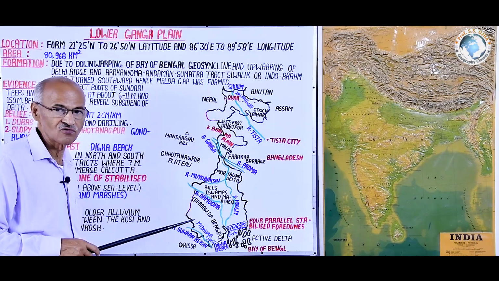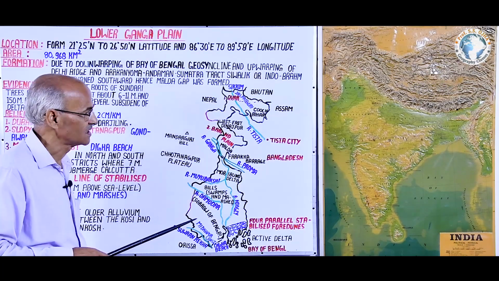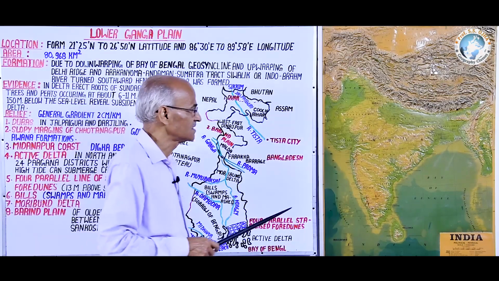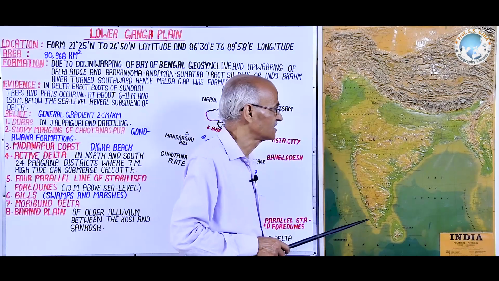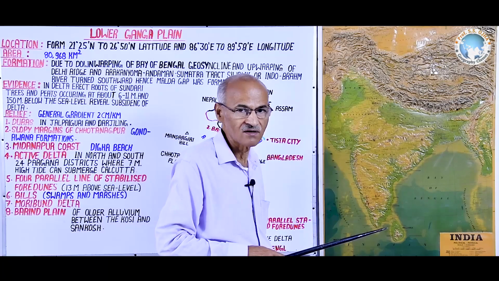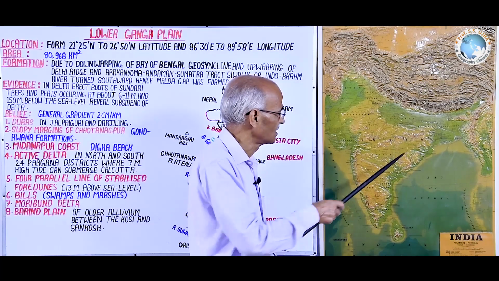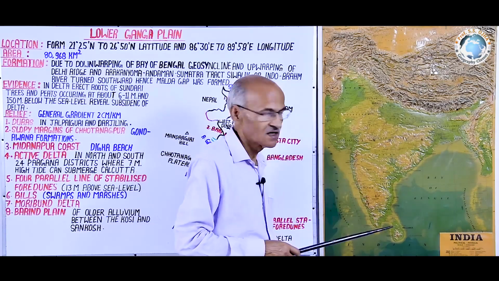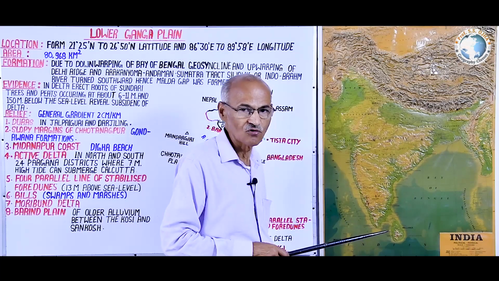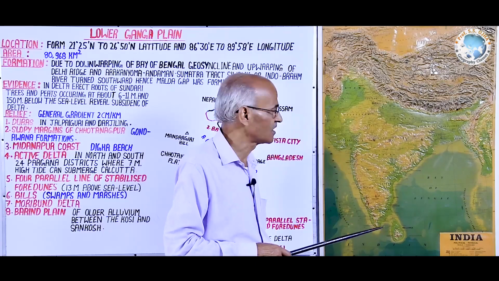One very noteworthy thing is that it contains extreme geological diversity. For example, in the west it consists of the Gondwana slopy terrain having very old formation.